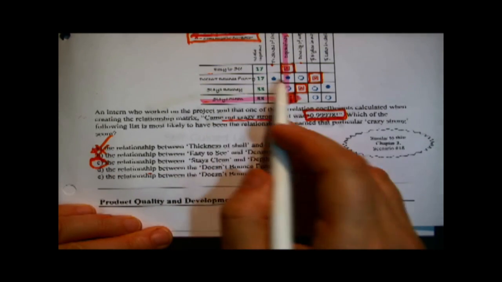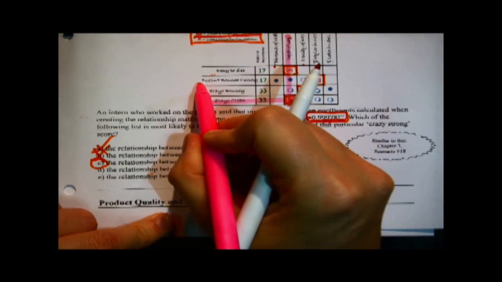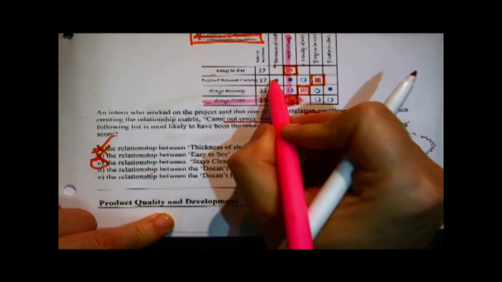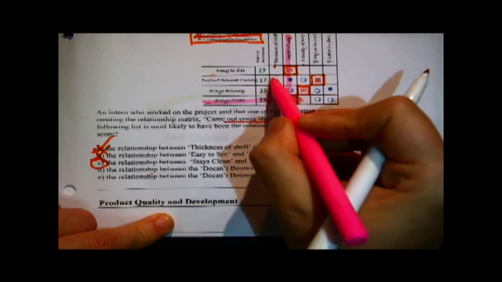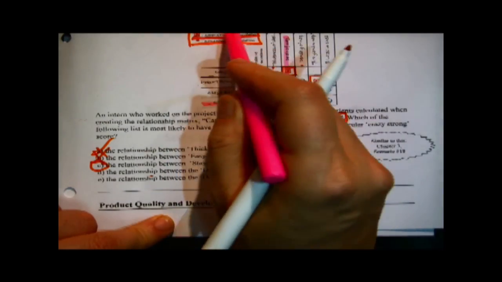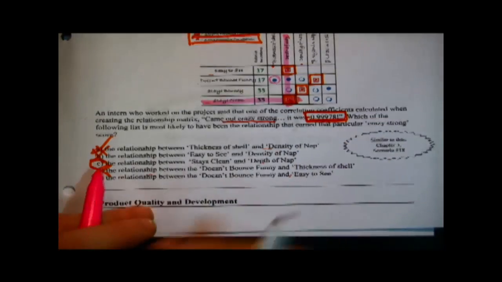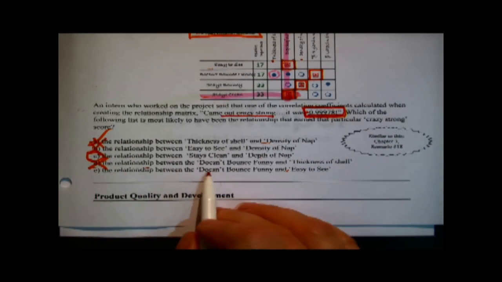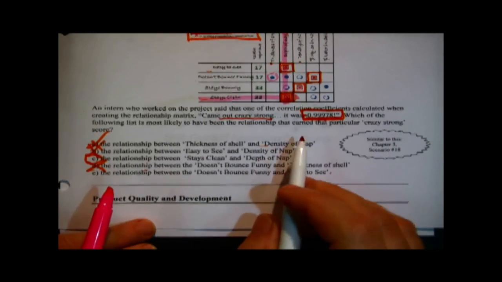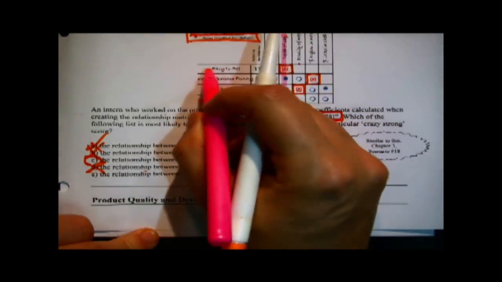The relationship between doesn't bounce funny, okay, that's a value feature, and thickness of the shell. So that's another one that is in the relationship matrix, doesn't bounce funny, thickness of the shell. And there is a symbol there, but the symbol is for strong positive correlation, so that's not the crazy one that the intern was talking about. And then the relationship between doesn't bounce funny and easy to see.